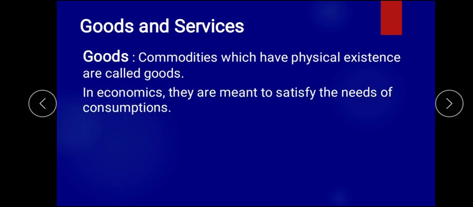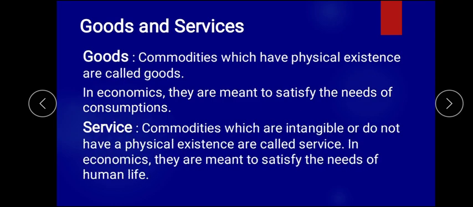Like for example we can say they are meant to satisfy the needs of consumption. उसकी वजह से हमारा जो consumption means जो हमको कंज्यूम करना है उसका नीड सेटिस्फाई हो सकता है. Like for example you find that all these things which you find visible, आप देख सकते हो, visible is there, you can find, you can touch, that particular thing is called as what? Goods, commodities.